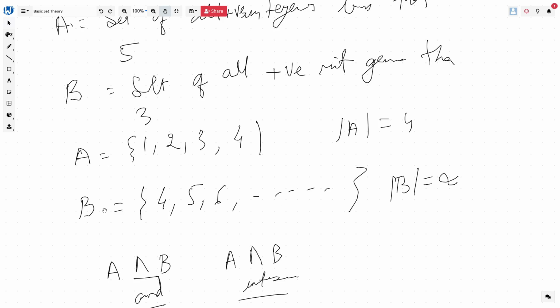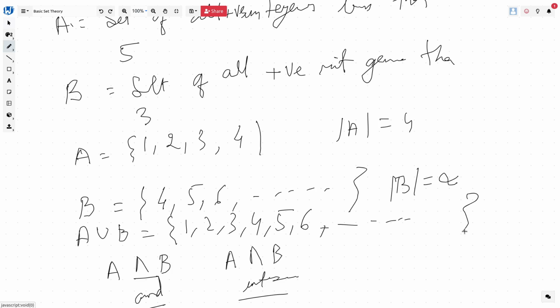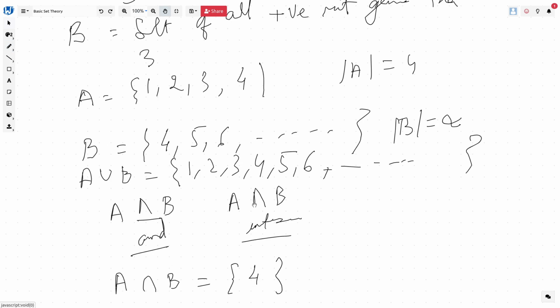So now if we have to find A union B, meaning it should be either in A or in B, right? So in order to do that, the easiest way of doing that is you write all the elements of A. So here A union B will be nothing but, you write all the elements of A, which is 1 2 3 4. Now find a common element which is there. So 4 is already there, you don't have to write. Then you have 5 6 and stuff like that, right? So it will go to infinity. A union B will be set of all positive integers, right, here in this case, while A intersection B will be just the element 4, right?